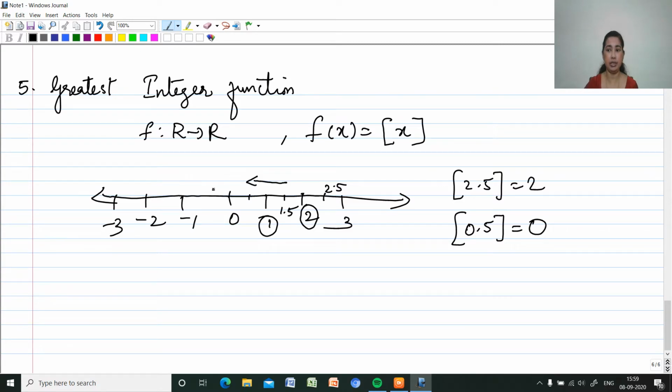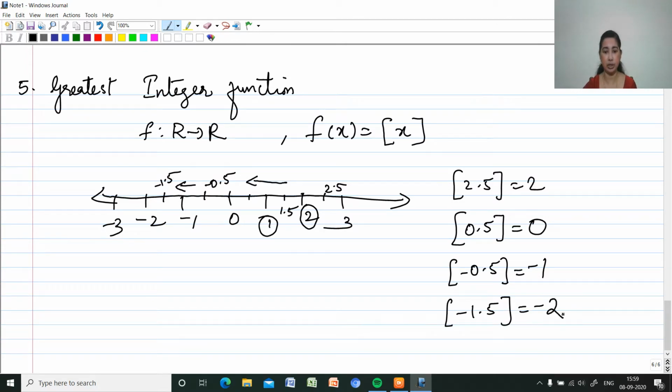Then again, the integer part to the left side: if it is minus 0.5, the integer part to the left is minus 1. Then what about minus 1.5? Integer part of minus 1.5 is minus 2. Always we have to take to the left side. To the left, what is the just-left integer? That is what we have to take. So that is called the greatest integer function. So now we'll draw the graph for that.